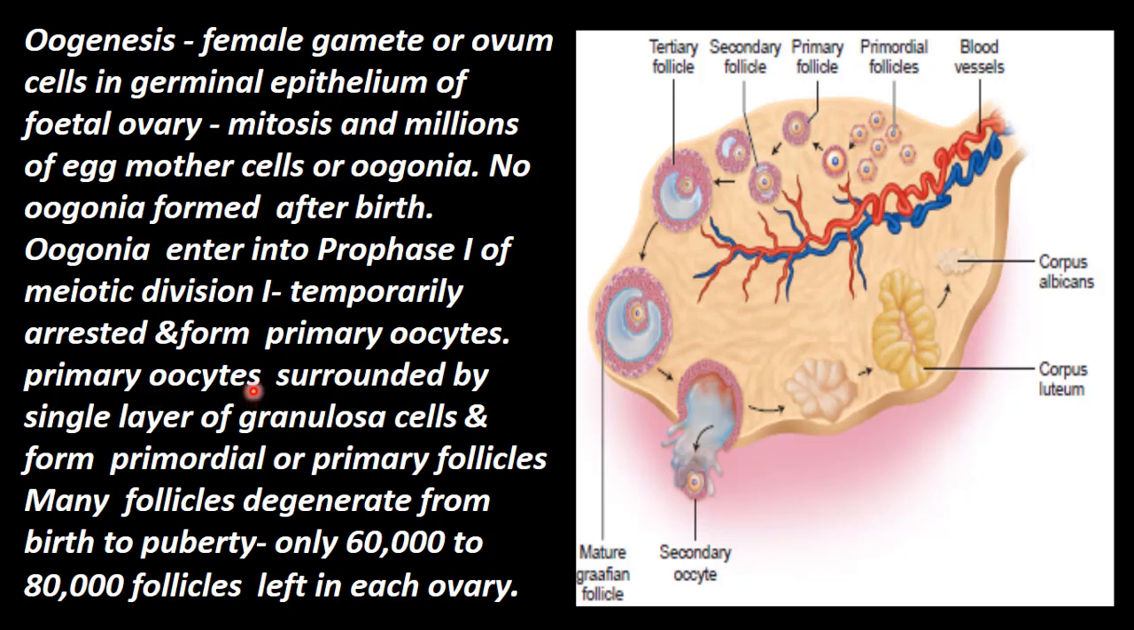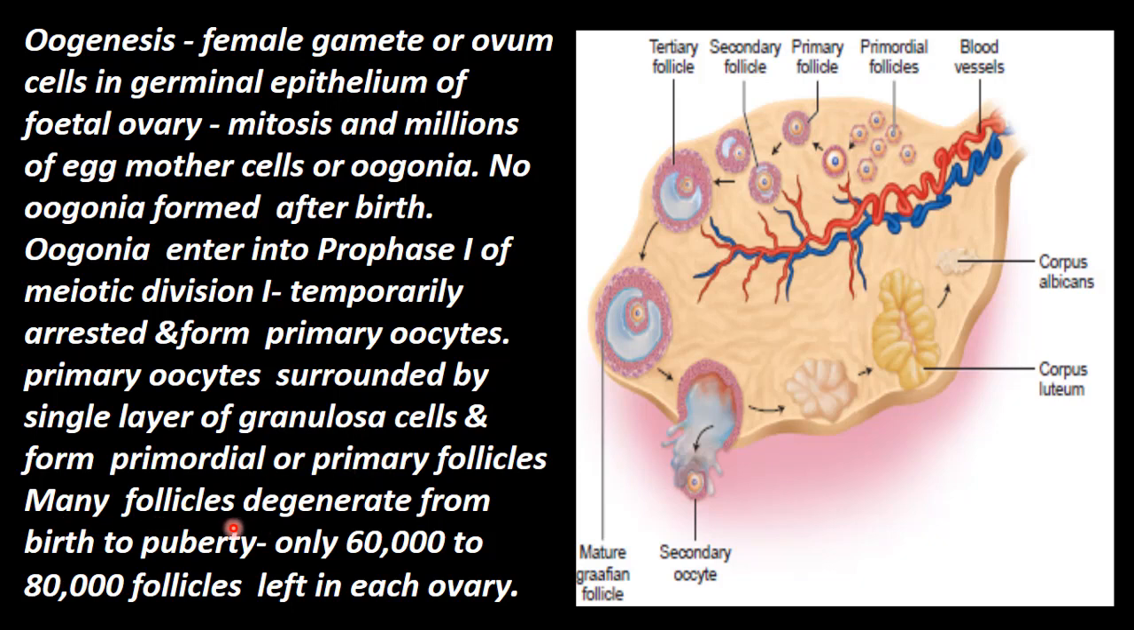This primary oocyte is surrounded by one layer, a single layer of granulosa cells, and this forms the primordial or primary follicle. So what is inside is the primary oocyte. What the granulosa cells form, encircling it, is called the primary follicle.